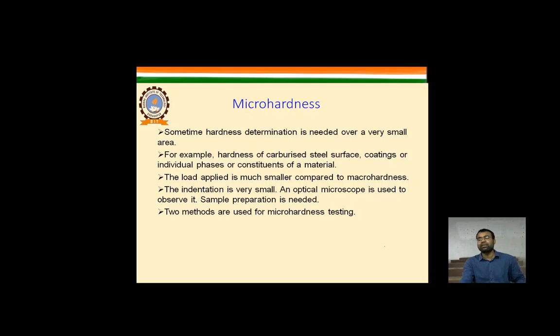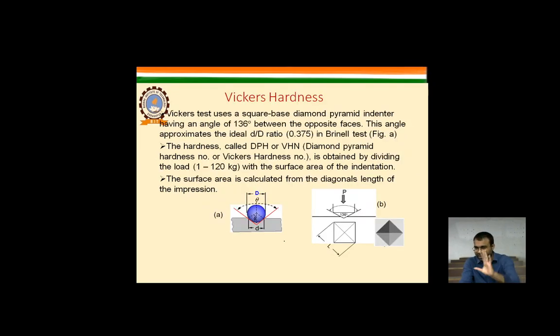Now the next is micro hardness. Sometimes the hardness needs to be determined over a very small area. Why? For example, hardness of carbonized steel surface coating or individual phases or constituents of the material. So these particular hardnesses are identified by this Vickers hardness and micro hardness.